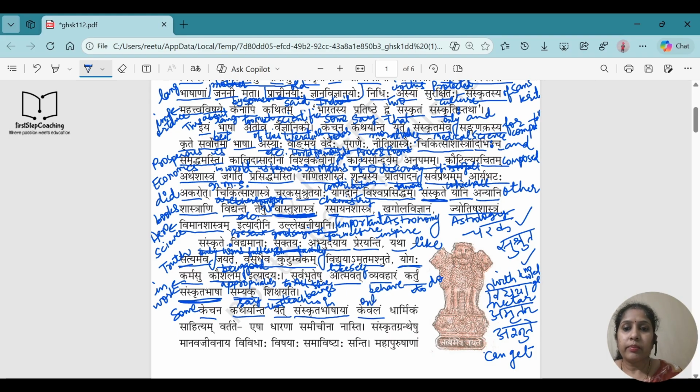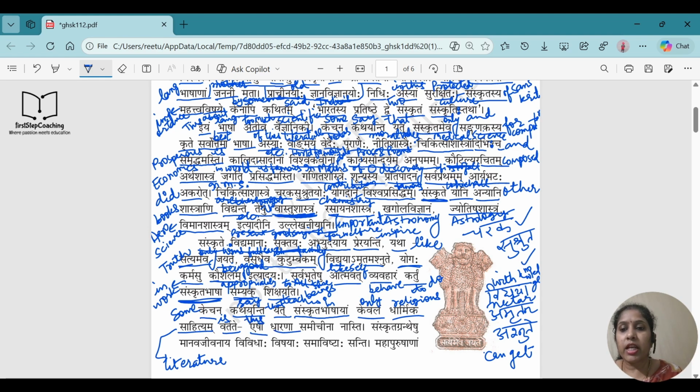Kevala means only. Dharmika means religious. Sahitya means literature. Vartate means is. So some people say that in Sanskrit we have only religious literature, only the religious scriptures.